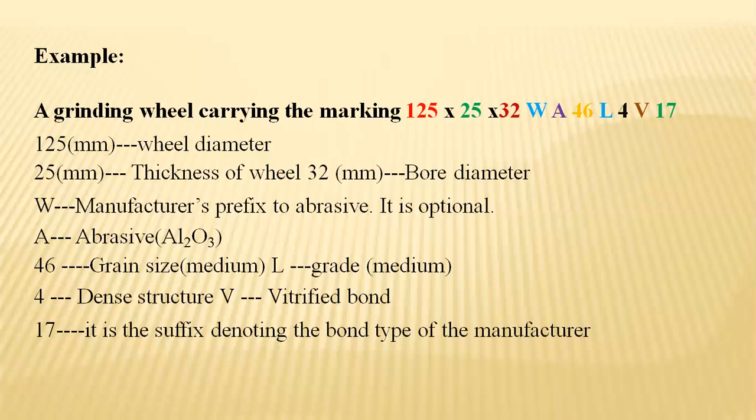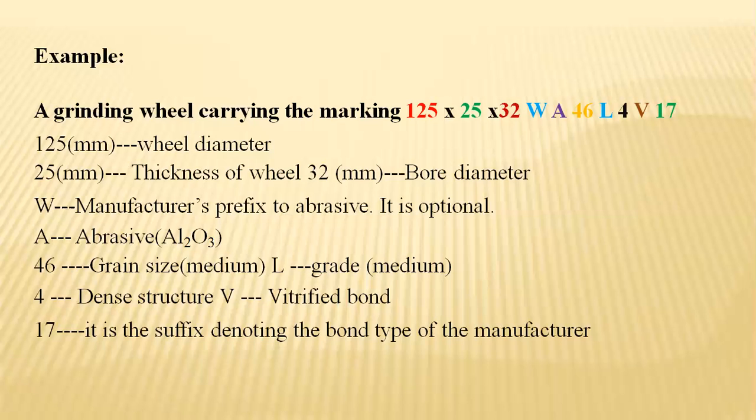A is the abrasive utilized, Al2O3. 46 is the grain size, which is medium, where L is the grade, which is medium, specified with respect to the grain size. 4 is the dense structure. V is the vitrified bond. And 17 is the suffix, which denotes the bond type of the